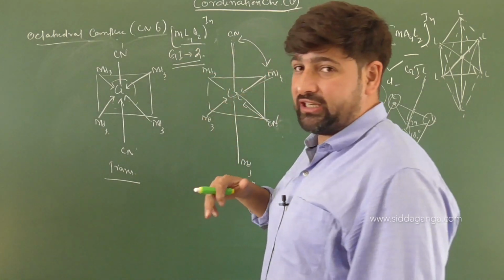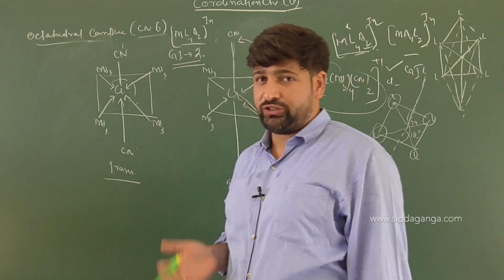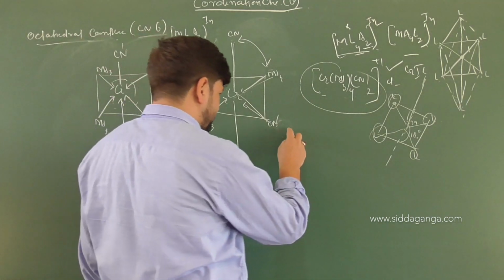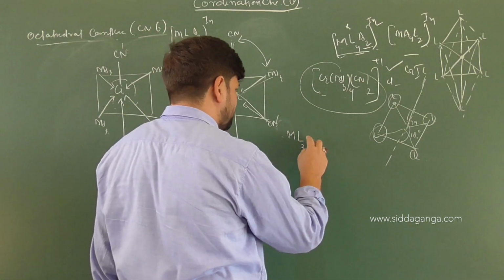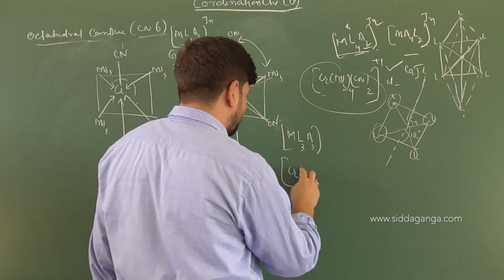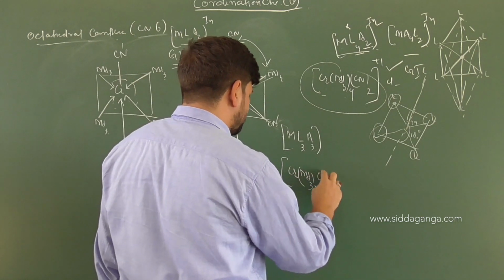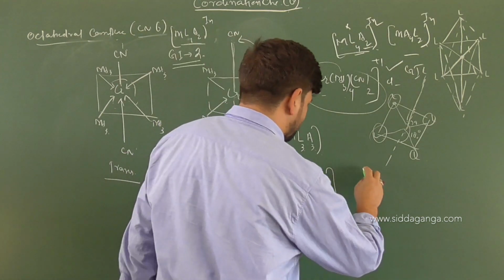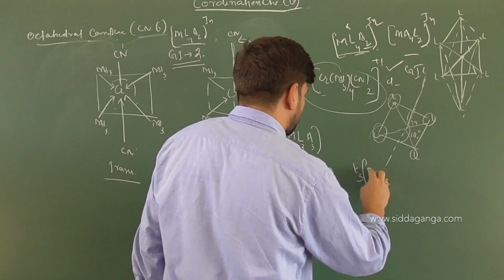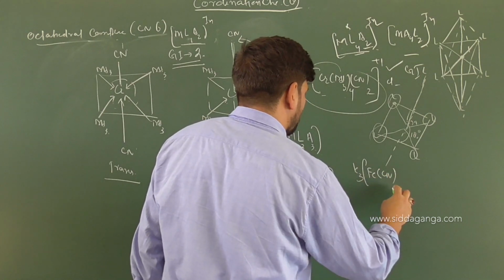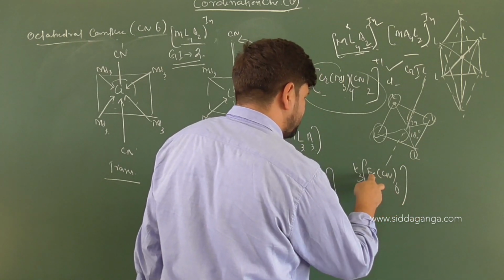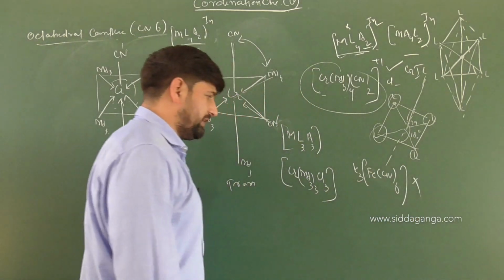One important thing that we need to understand here is, if we now change the complexes, like we said ML6, then ML5A, then ML4A2, then we will change the ligand quality. Say we'll have ML3A3 type of ligand. You can have an example, say Cr(NH3)3Cl3, or you can have a complex like Co(NH3)3..., Fe(CN)6, which is ML6 type, so it won't exhibit any geometrical isomerism.